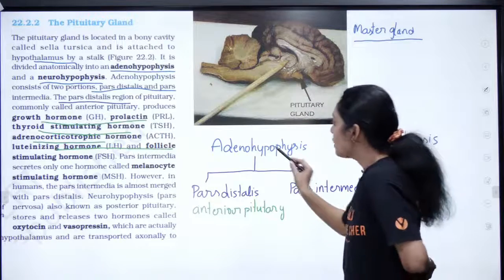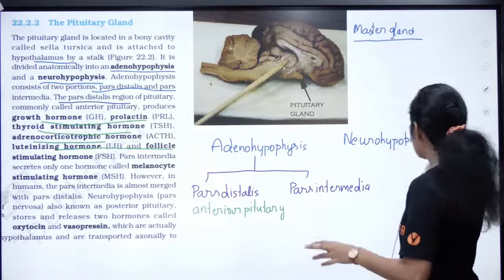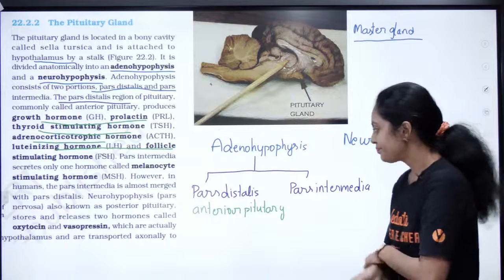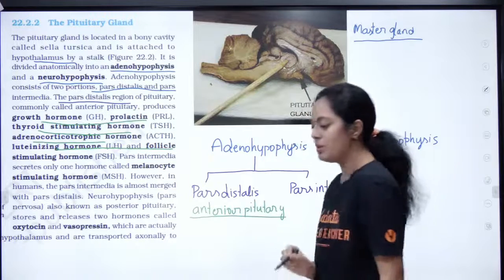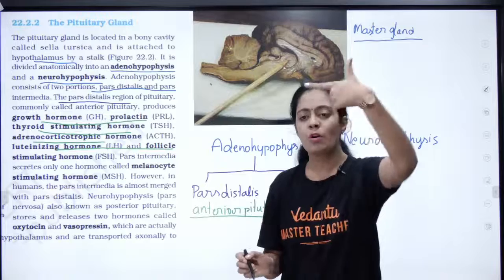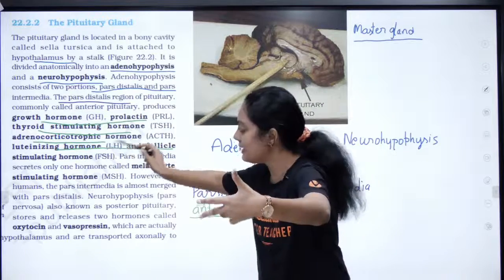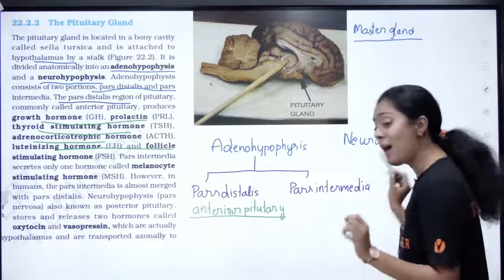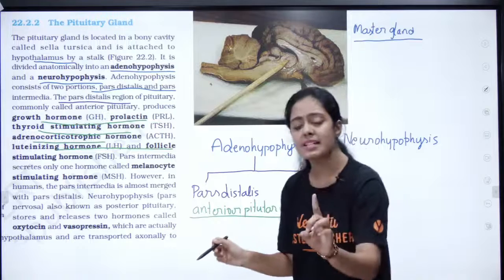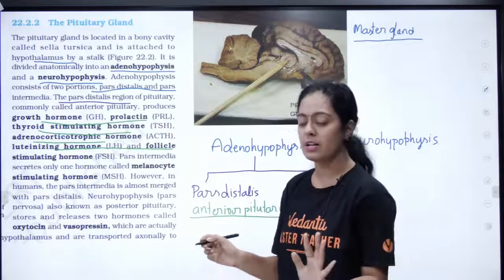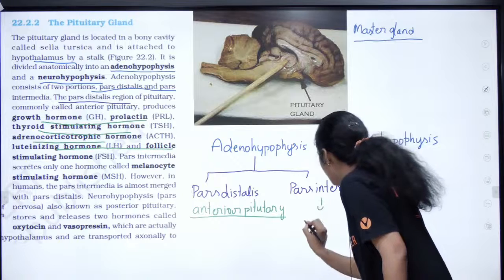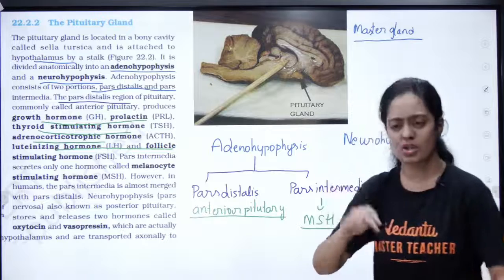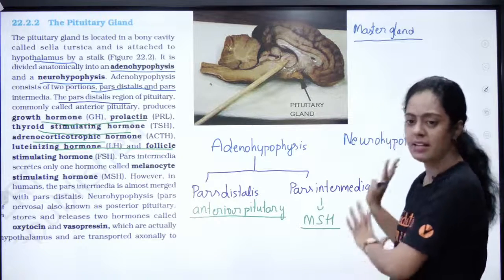Is it posterior for adenohypophysis and anterior for neuro? It is not like that. Okay, so the adenohypophysis has two regions. The neurohypophysis we also call pars nervosa. Okay, so you have this anterior pituitary. What are the secretions? Growth hormone, prolactin, TSH, ACTH, FSH and LH. We will discuss the functions a little later. Now, what is the pars intermedia producing? In the pars intermedia, only one hormone is produced, pasangala. That hormone is MSH, melanocyte stimulating hormone. We will see the functions a little later. First, see clearly what is produced.